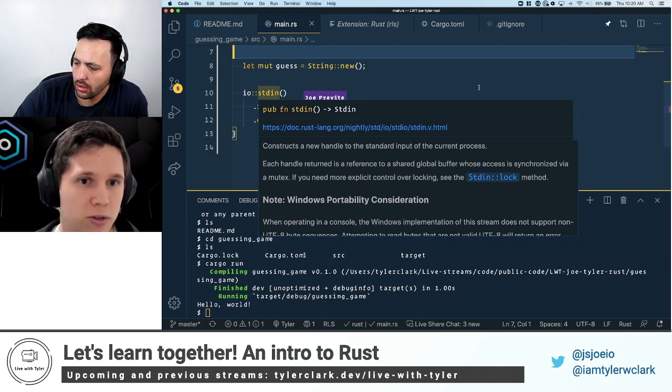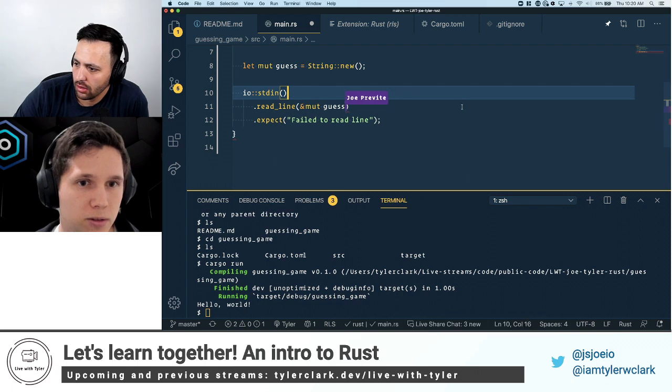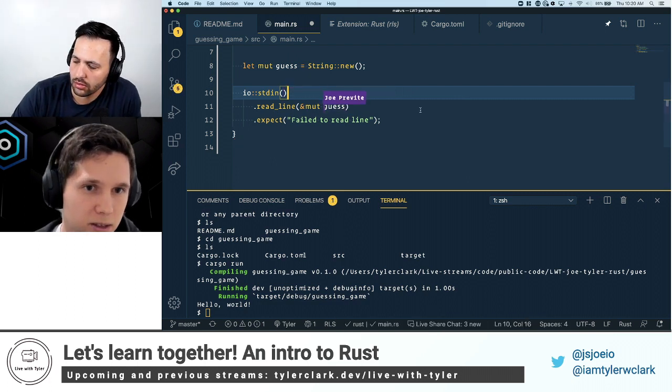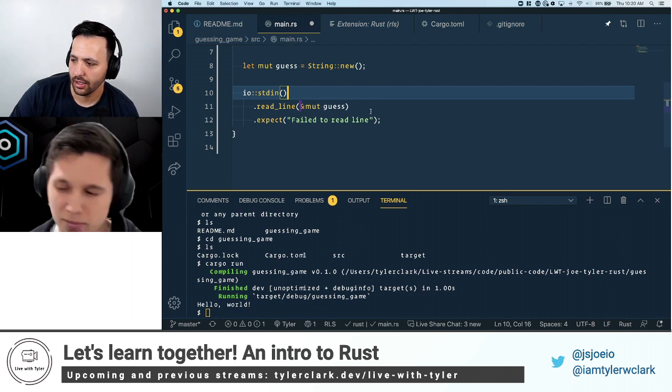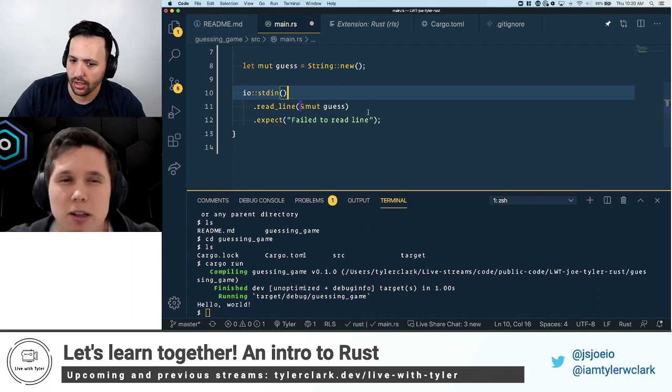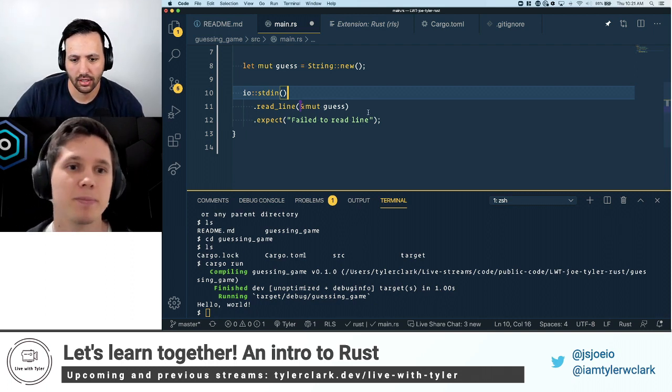Actually, I have too many parentheses. What's this ampersand symbol? That's a little bit more advanced.